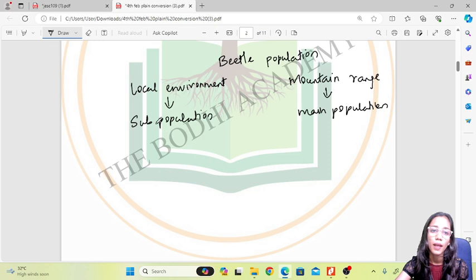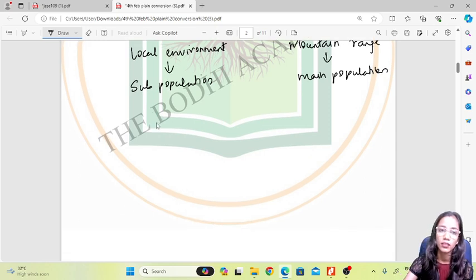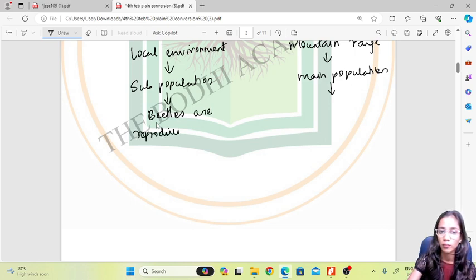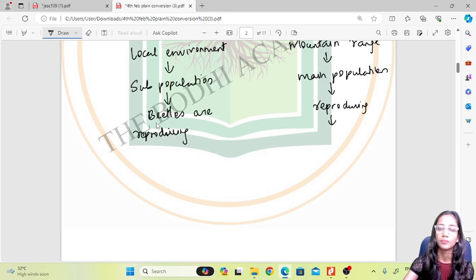Now in both these cases the beetles are increasing in number, meaning they are reproducing with the members of their subpopulation, and they are increasing in number.